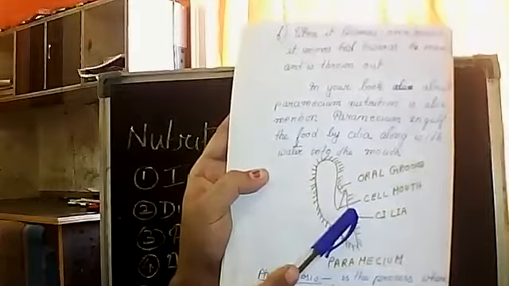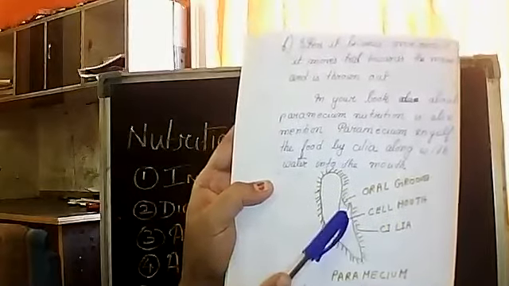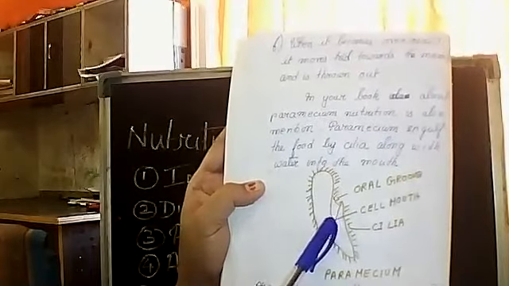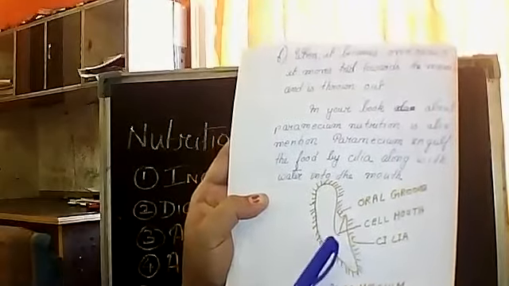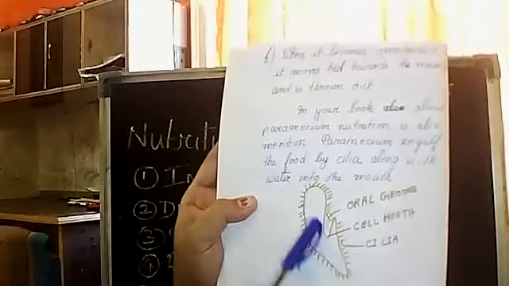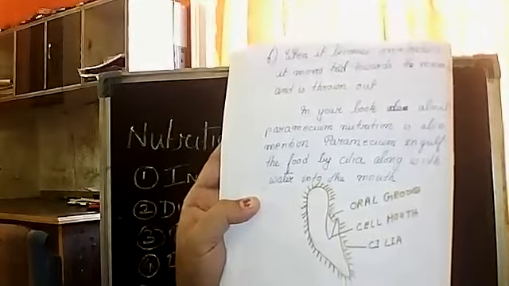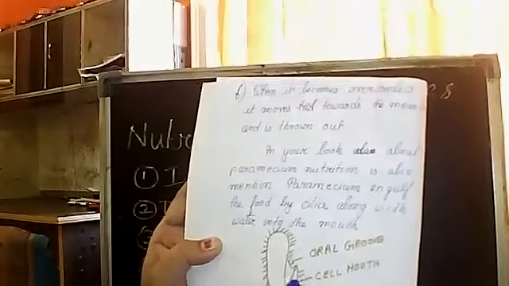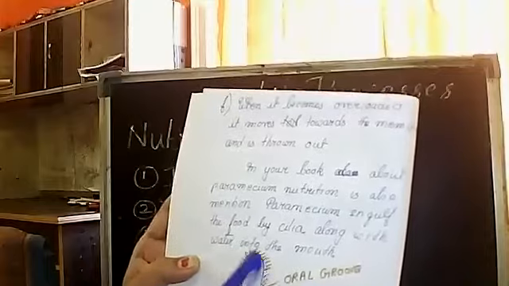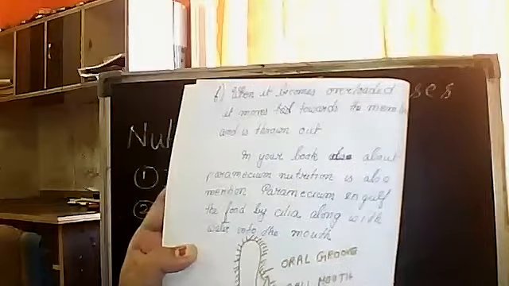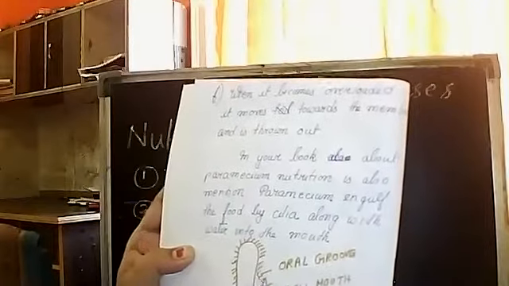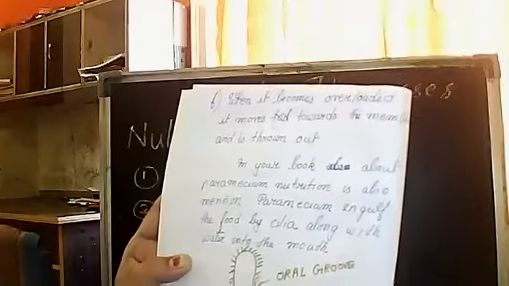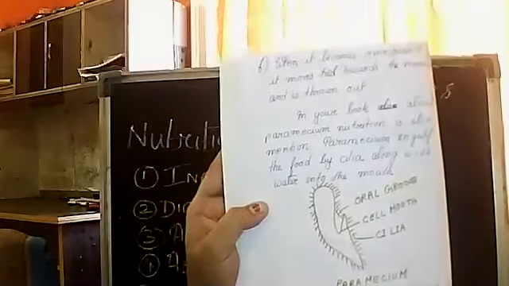Through the cilia, they transfer the food materials into the oral groove and then into the cell mouth, and ultimately the food enters their body, and there they complete all 5 steps. Since your book simply mentions paramecium and the oral groove, I am just mentioning that in paramecium, the cilia help in completing the whole nutrition process.